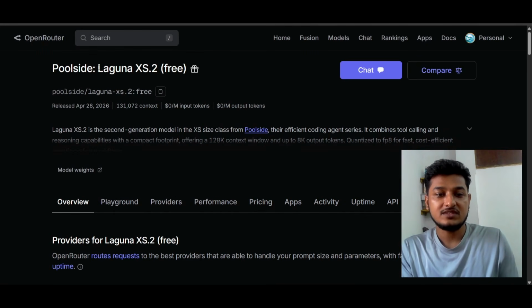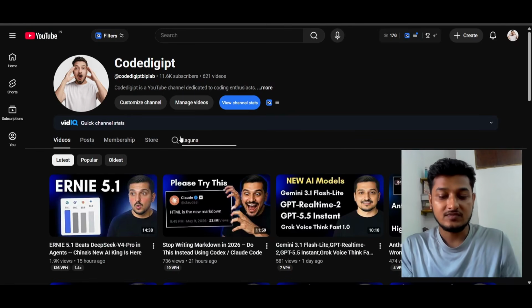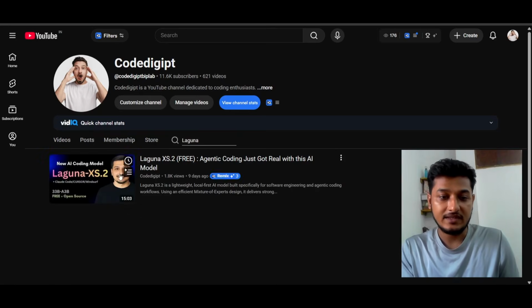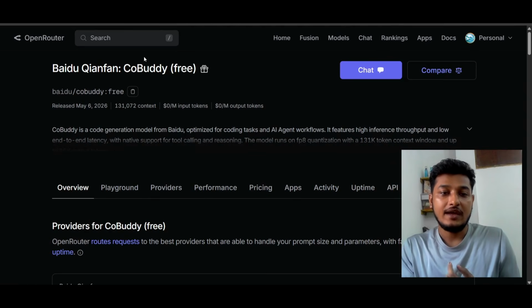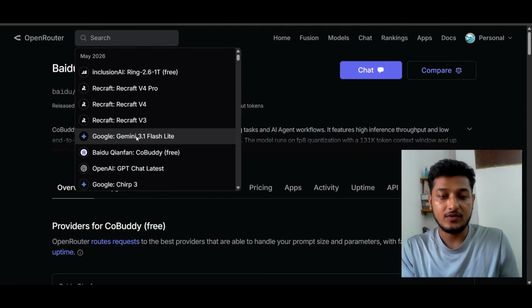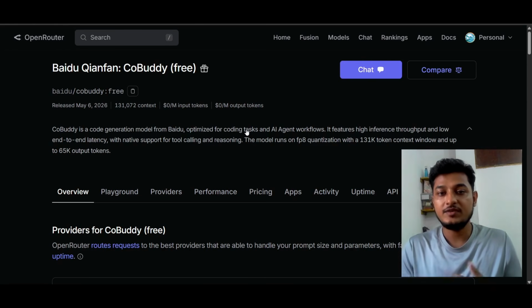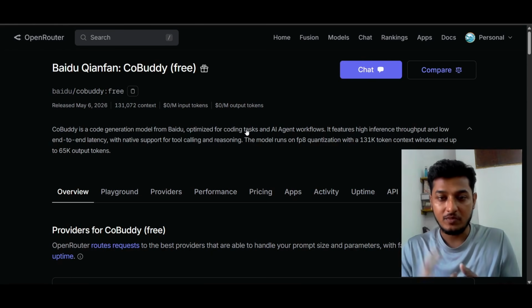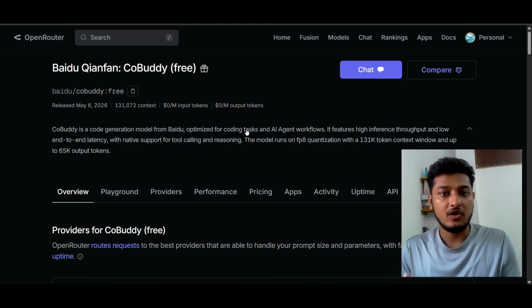If you have not watched that video yet, you can go to our channel Code Digit, search for Laguna, and you will find it. That model is also very good. Laguna XS.2, this CodeBuddy from Baidu, and Gemini 3.1 Flash-Lite are actually the same category of model.